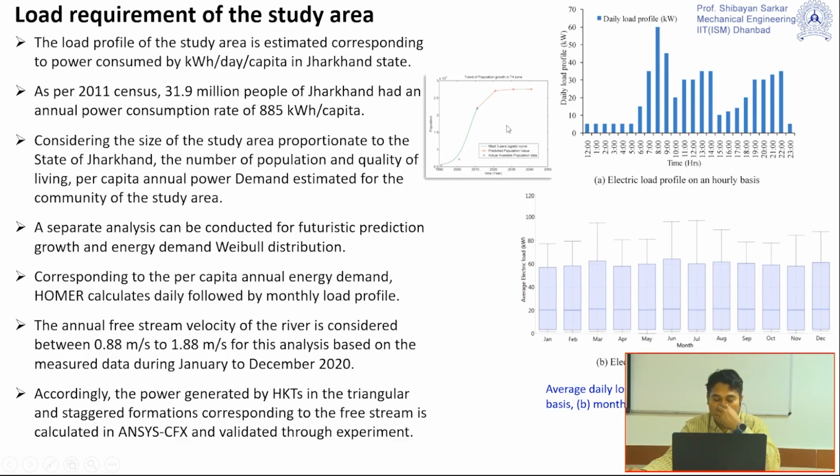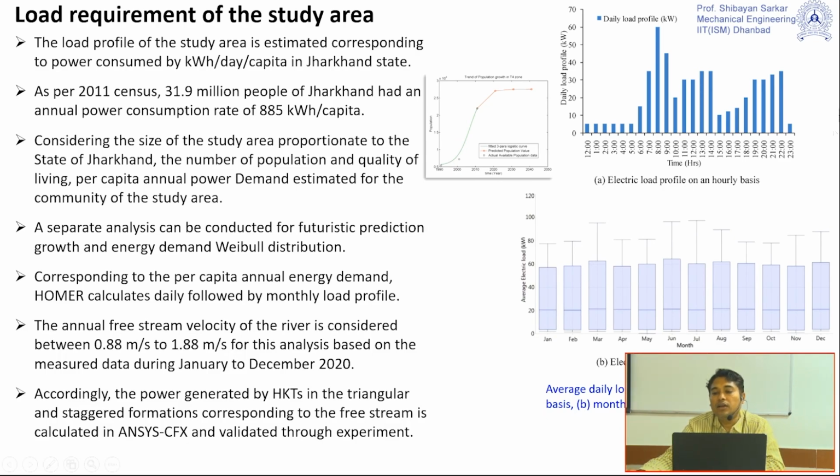For the next 20 years of data, this is the region where the red line is, and this is the region with the green line, which is actually based on the population back then. So we have got an idea of how many people will be staying here if everything goes normal, and what the energy requirement should be in this particular area. We have also discussed with the people throughout a day what amount of power is required for this particular area.